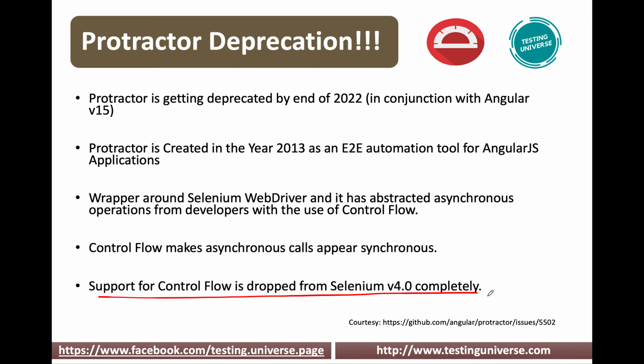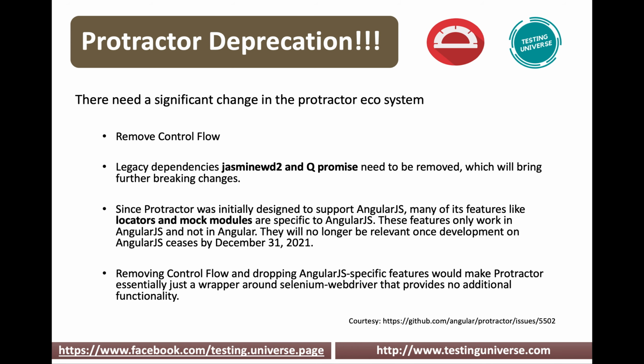Maybe due to this, because protractor was making major use of control flow, I feel the protractor team came out with a decision. They might have analyzed many things, and they might have taken a decision to deprecate. There are many other reasons. Let's go over them. If control flow support is removed, what are the changes we need?